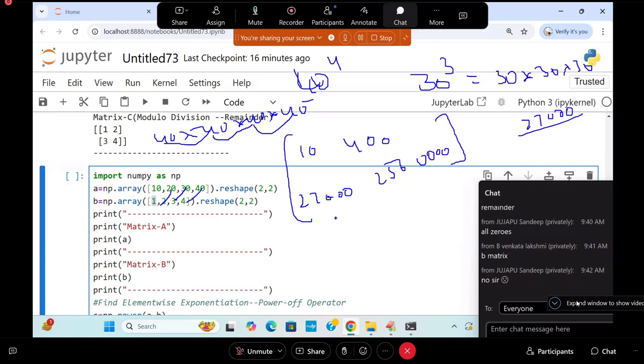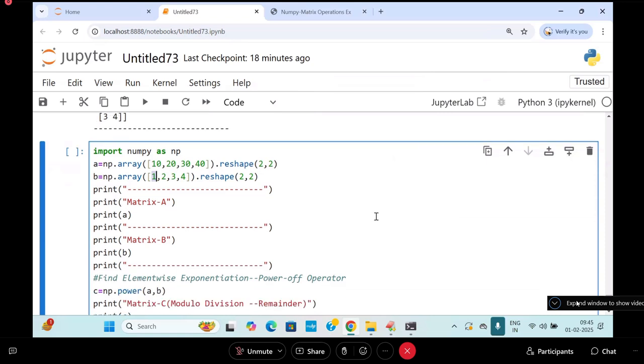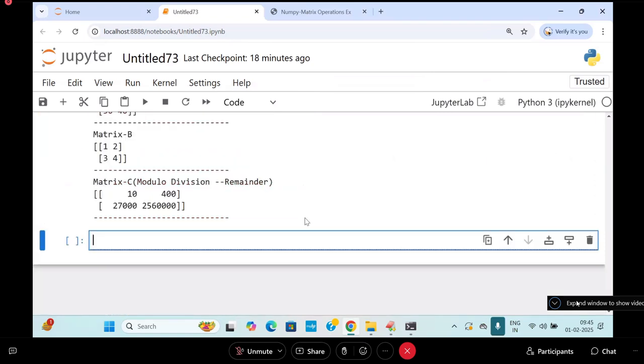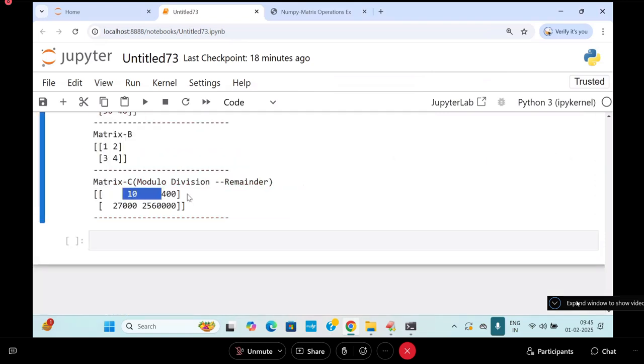This is the answer. మీరు 64, 16, this answer. Not only you, everybody will say like that only. Then 400, 2700, 256, something like this. 2 fours 16, another 2 fours 16, 16 into 16, 256.